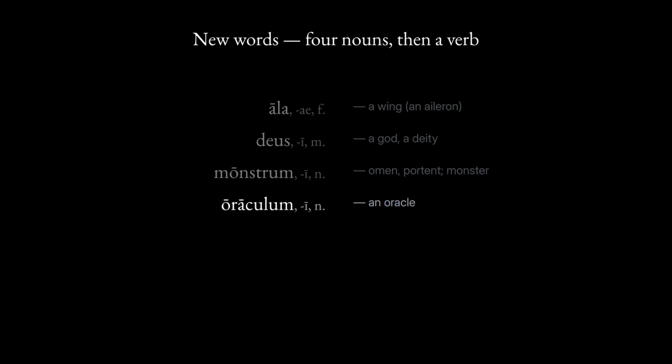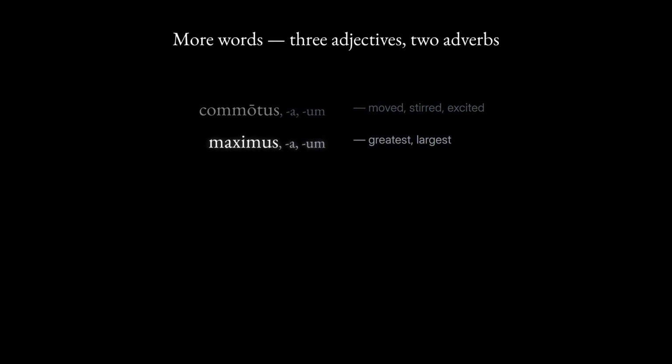oraculum, An oracle, the place where a god gives answers, and now the verb. vasto, To lay waste, to devastate. You can hear devastate hiding inside it. 3 adjectives now and the 2 little adverbs. The first adjective. commotus, Moved, stirred, deeply excited. Think of a commotion. The next. maximus, Greatest, largest. It gives us the word maximum. The third. sevus, Fierce, savage, raging.